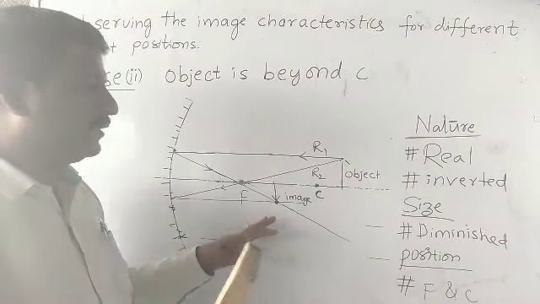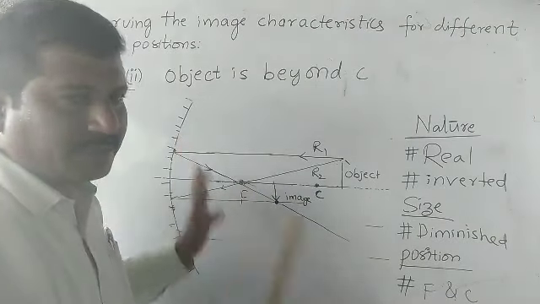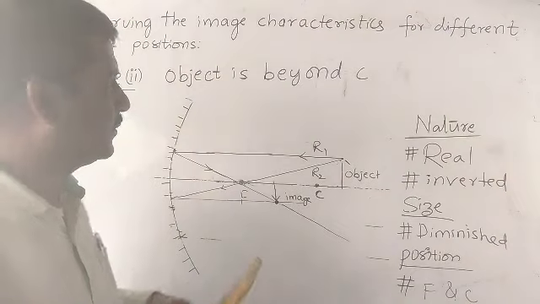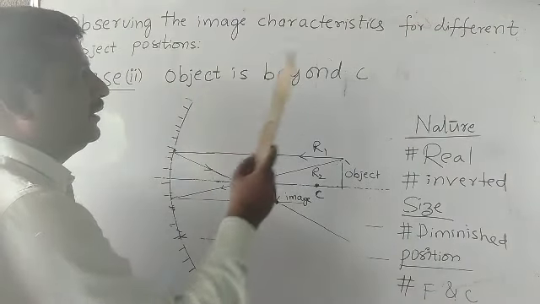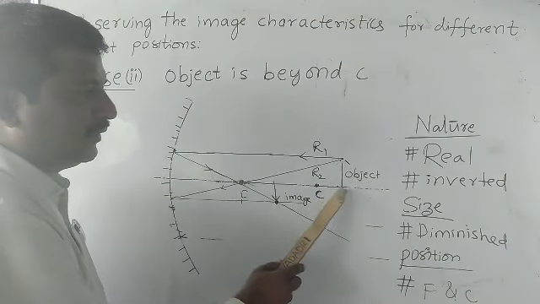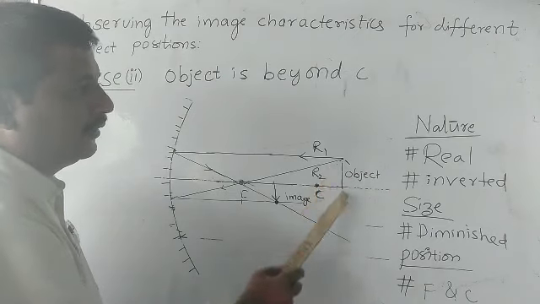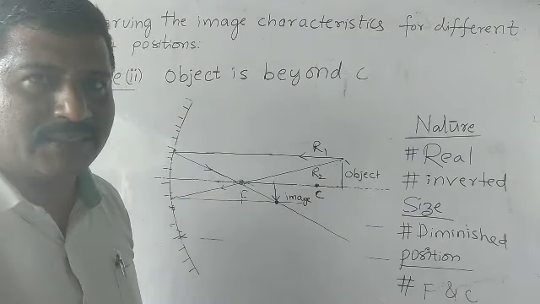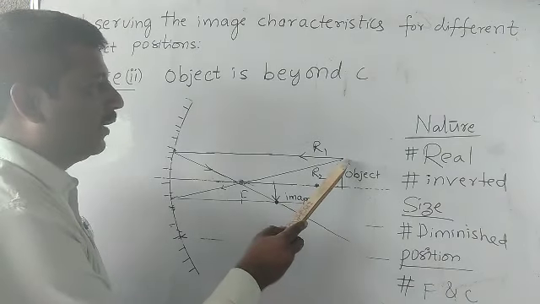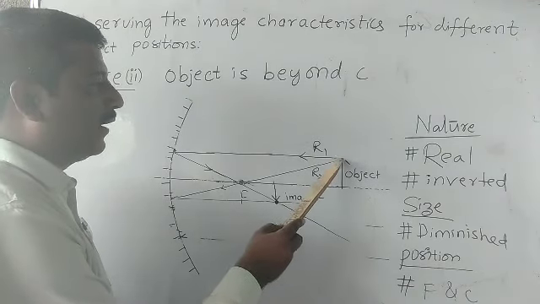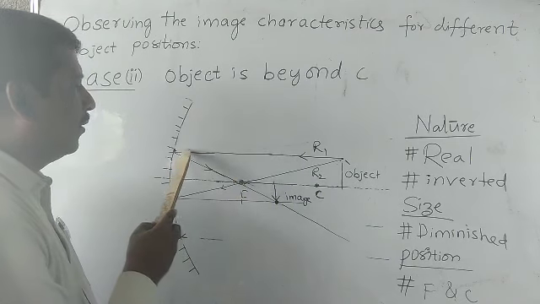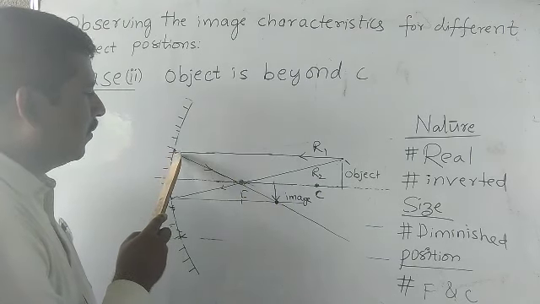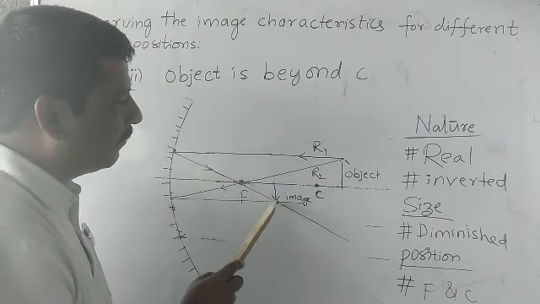Okay. I will ask some questions. Be ready. First of all, I will explain this topic, then I will ask some questions. When the object is beyond C, we are going to analyze the image characteristics. First one, rule 1. According to rule 1, a parallel ray after reflection passes through the focal point of the mirror.